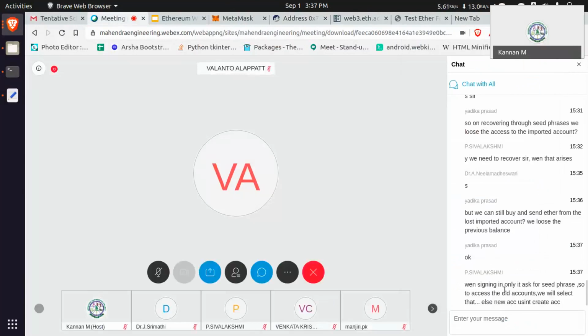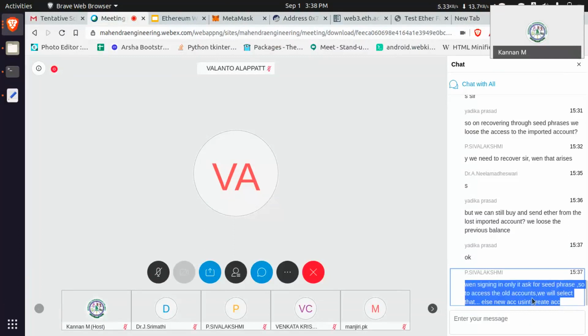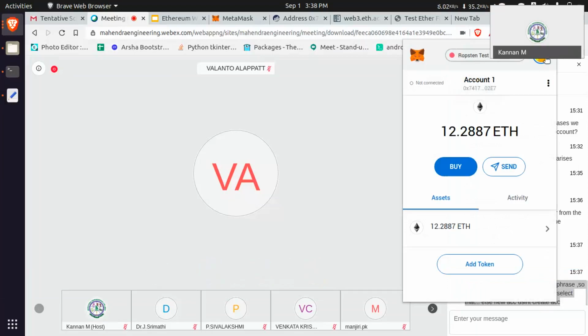No, the seed phrase is just for restoring our accounts, not for signing. The seed phrase is used for recovering our accounts. Once the accounts are recovered, we can sign with any account. Let's say I am signing one transaction with account 1, I can sign another transaction with account 2, and another with account 3.